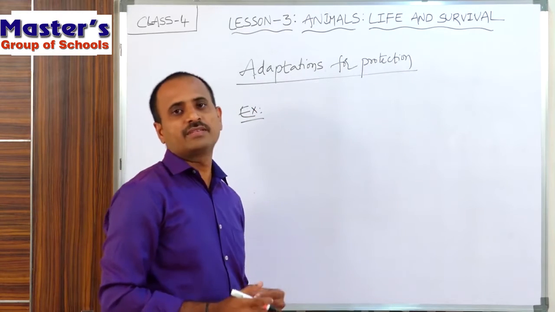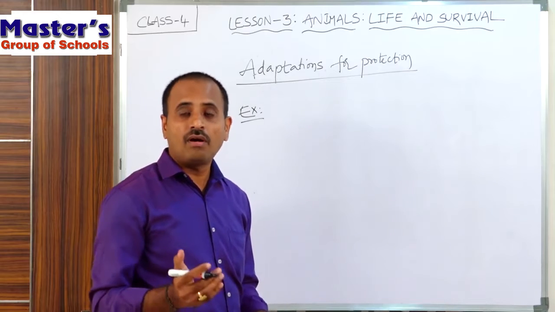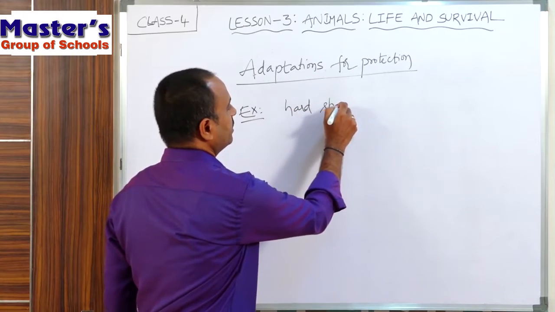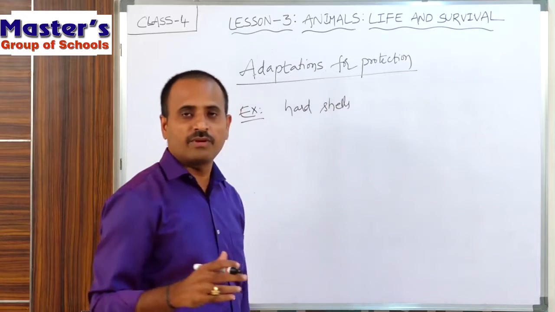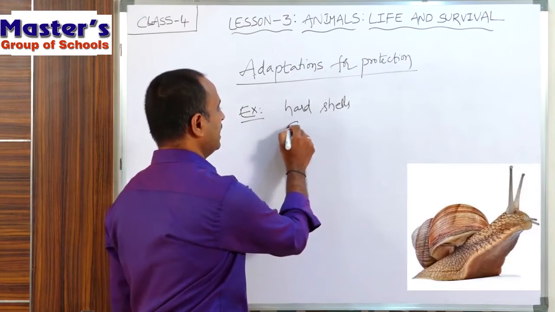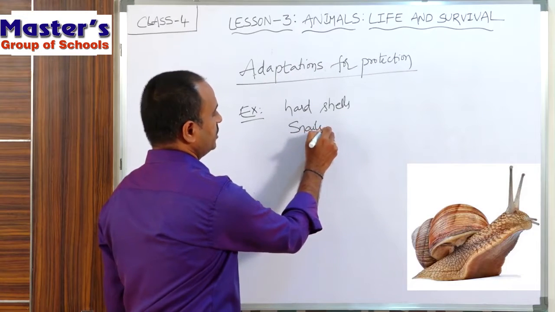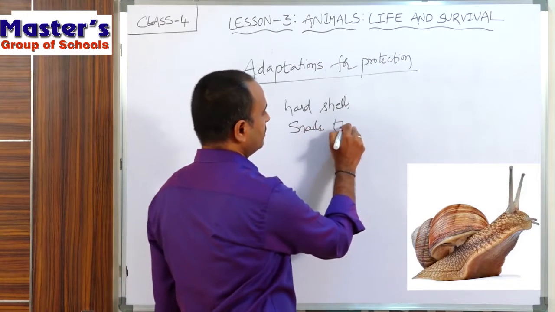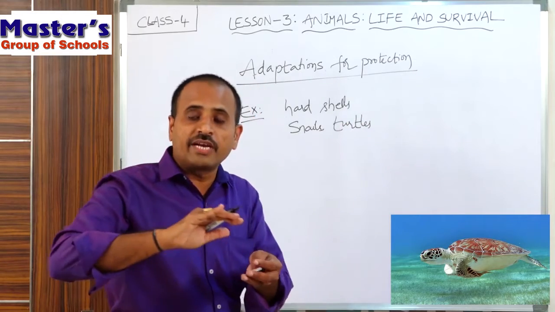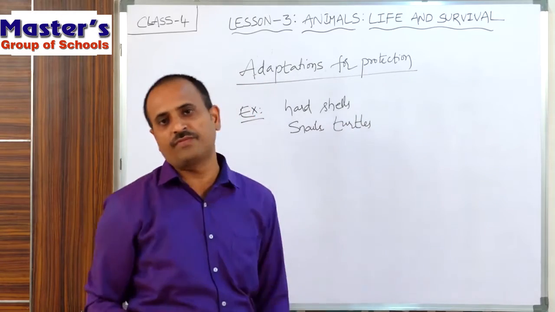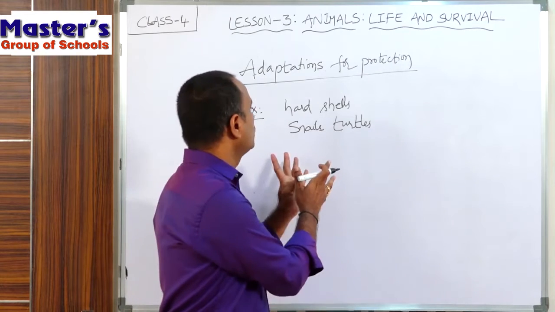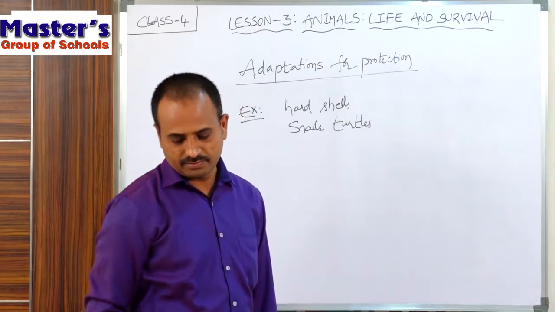hard shells on their bodies. So some animals have hard shells. These hard shells protect those animals from the enemies. For example, if you take snails and turtles, these snails and turtles have hard shells on their body surfaces. So these hard shells will protect these animals from the enemies.